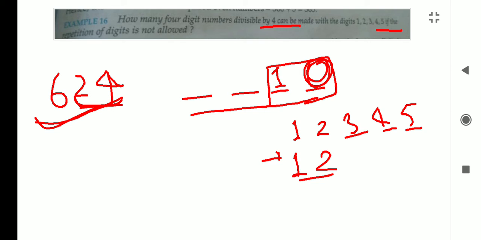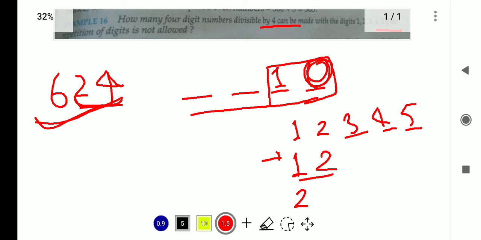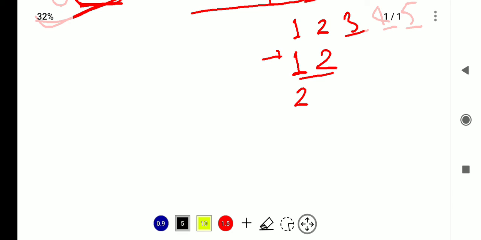The next number we can take is 2, then the second number can be 4, and no other is possible. I am doing all these cases separately because if we take them randomly, some case may be missed.